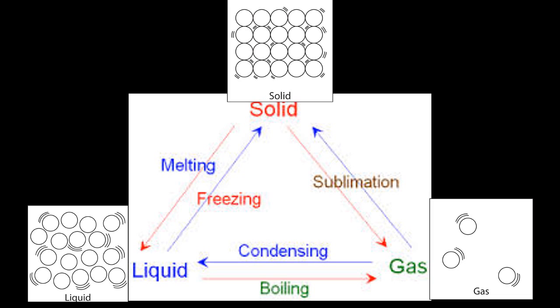Energy is normally given by heating, but when energy is taken away, the opposite occurs. Gases turn into liquids in a process called condensation. Liquids turn into solids in a process called freezing. And subliming, or sublimation, is the process of a solid changing into a gas without changing into a liquid first.